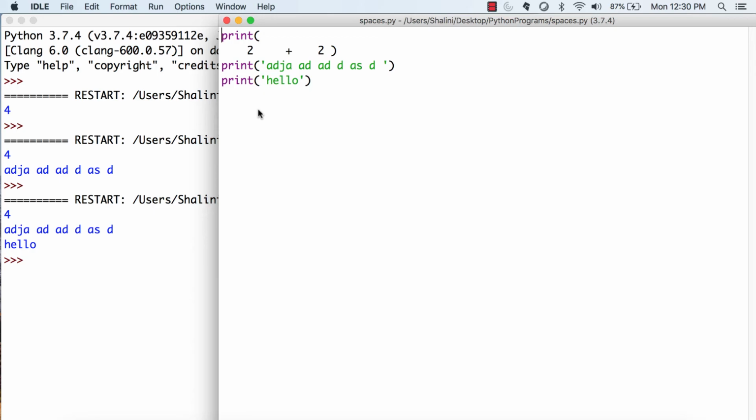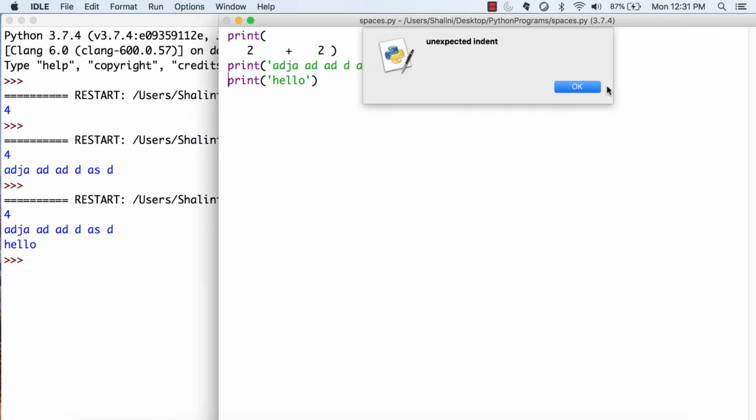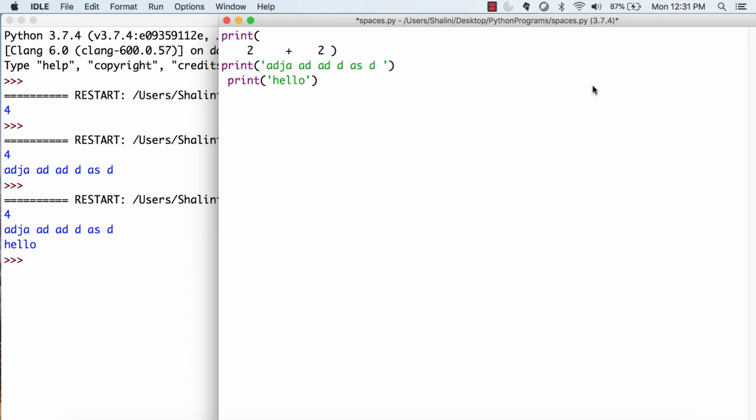So even if you do this, see if I do this and if I bring everything in a single line, it still says unexpected indent. So whenever you start a new statement, it always should start from a new line without any space before that statement. So spaces and indentation play a very important role in Python depending upon where you are putting the space. It doesn't matter over here, but it definitely matters when you start a statement.